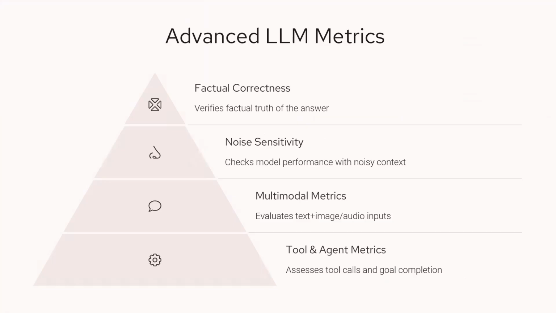In the same LLM metrics, we have some more metrics, such as factual correctness, noise sensitivity, multimodal metrics, and tools and agent metrics. For example, multimodal metrics are only effective when you have different models working together, such as when you want to evaluate text, image, and audio inputs, such as multimodal output. And also, if you have an agentic framework or you are using different tools in the same pipeline, then this kind of metrics will be useful.